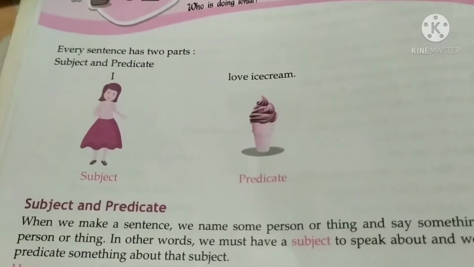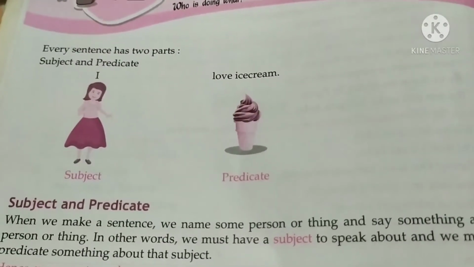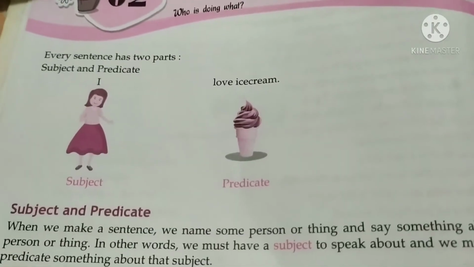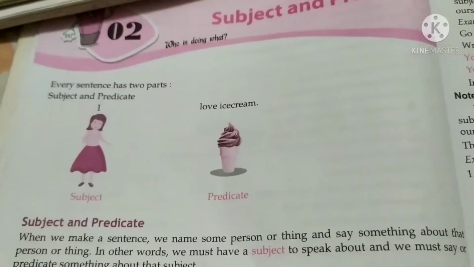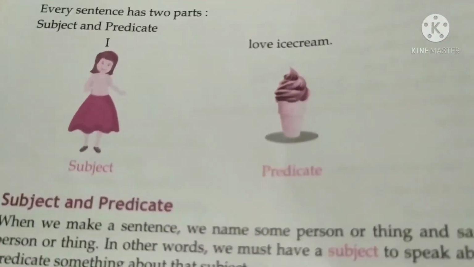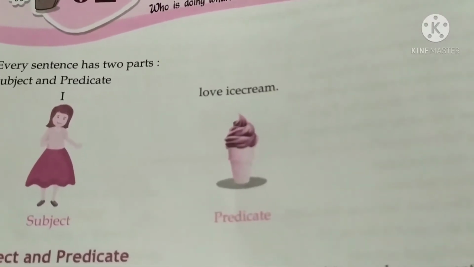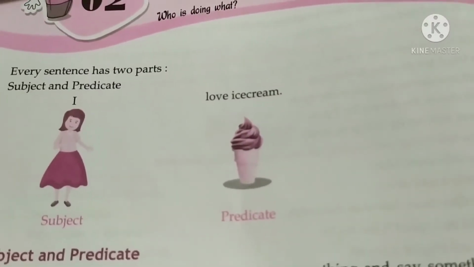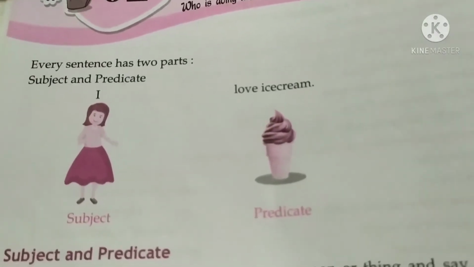The easiest way to differentiate between the subject and predicate is to first identify the verb in the sentence. Then ask the question, who or what, and the answer will give you the subject. For example, children are swimming in the pool. You can see it in your book also: I love ice cream.